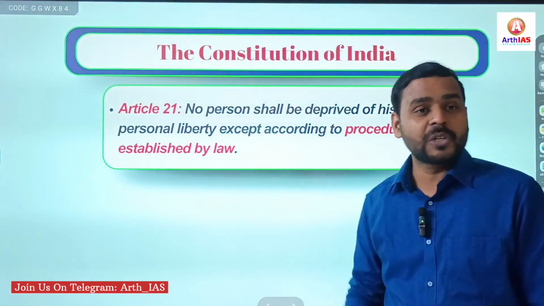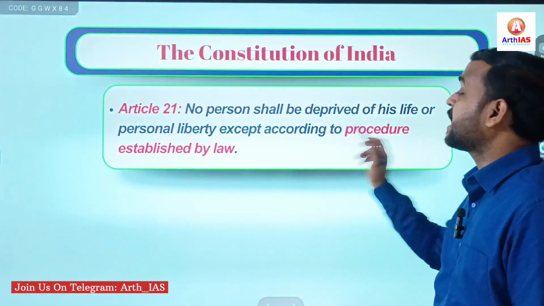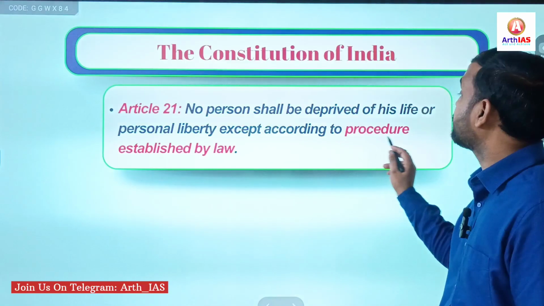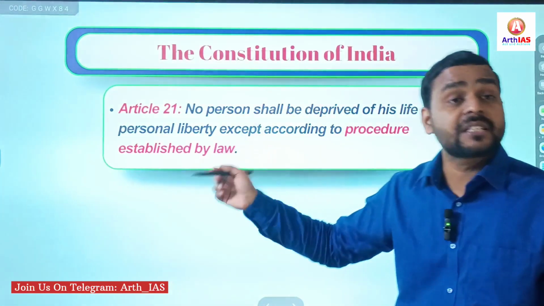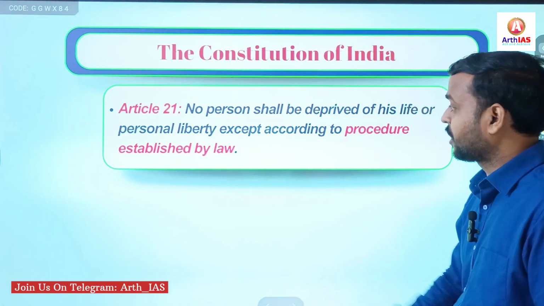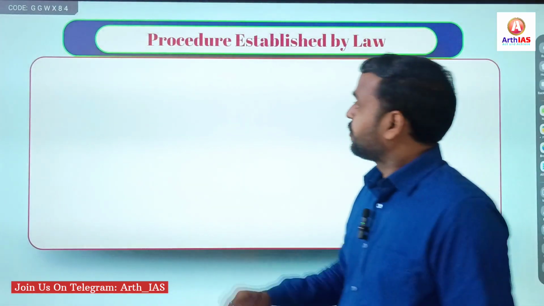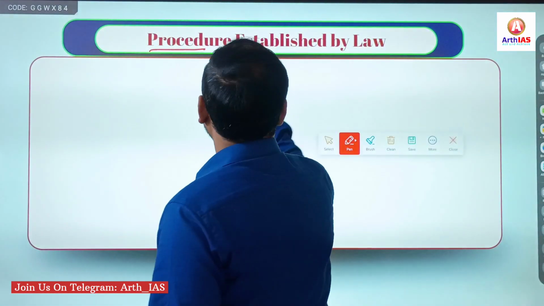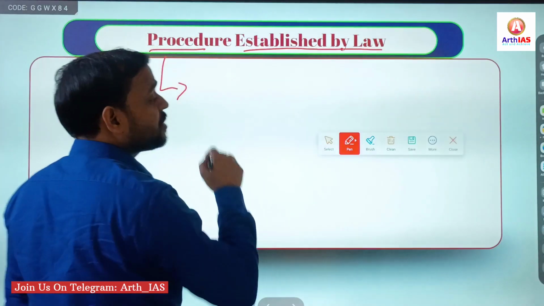So Article 21, obviously we have seen, says no person shall be deprived of his life or personal liberty except according to procedure established by law. It does not use the phrase due process of law, right? Now, procedure established by law. Here you have to understand these two words. Procedure first: procedure means what?